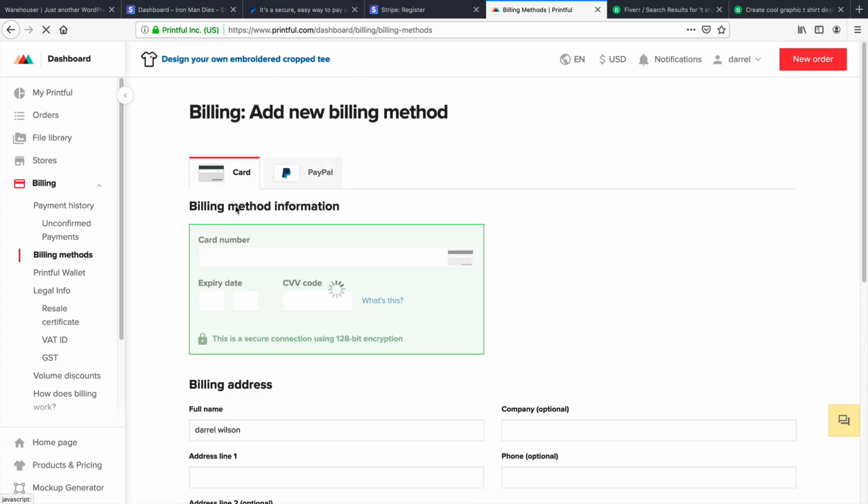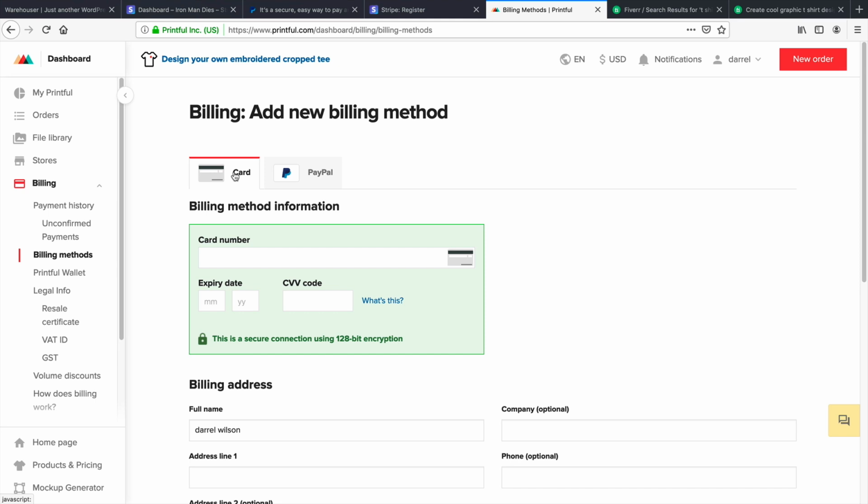Now, I'm actually going to put in a credit card right now to show you exactly how this is going to work. So you don't have to follow me right now, but eventually you will need to add a card or a PayPal account, because without it, how's Printful going to make money? Because they're going to go ahead and charge you for the shirt.